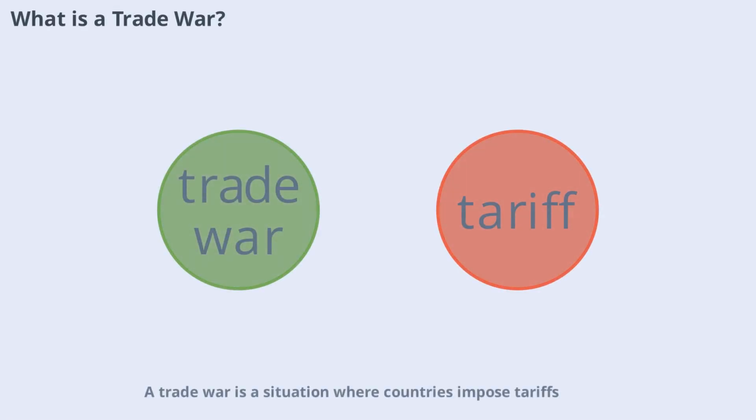A trade war is a situation where countries impose tariffs or other trade barriers on each other in a tit-for-tat manner. These actions are usually meant to protect domestic industries or respond to unfair trade practices. However, trade wars can quickly escalate, leading to a cycle of retaliation that disrupts international commerce. Understanding the basic definition of a trade war is essential before we explore its broader consequences.